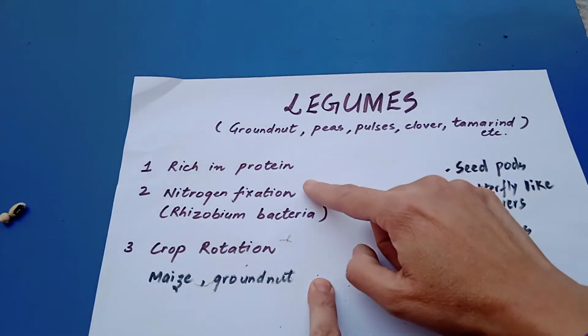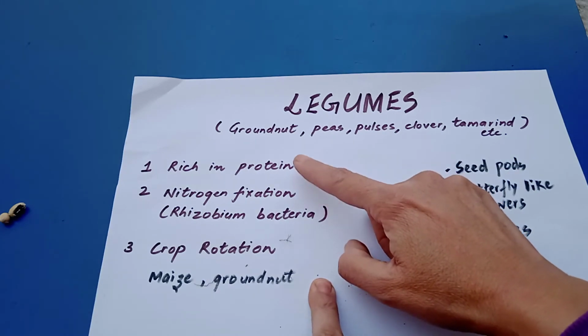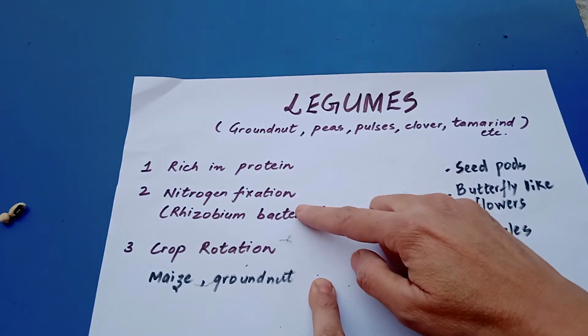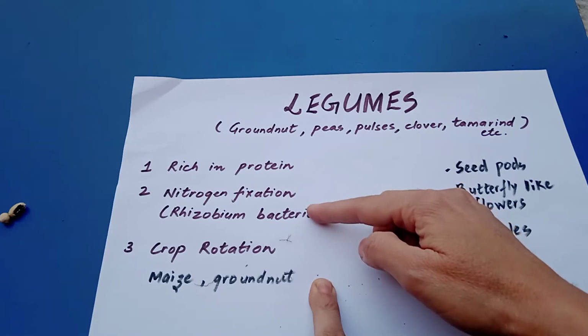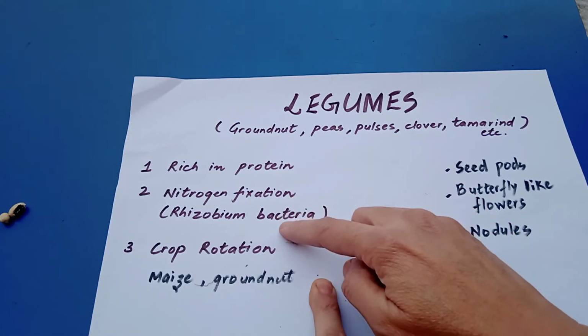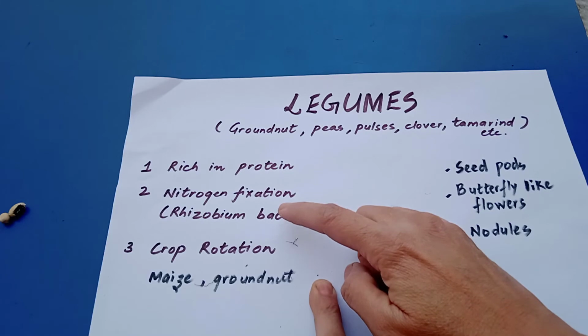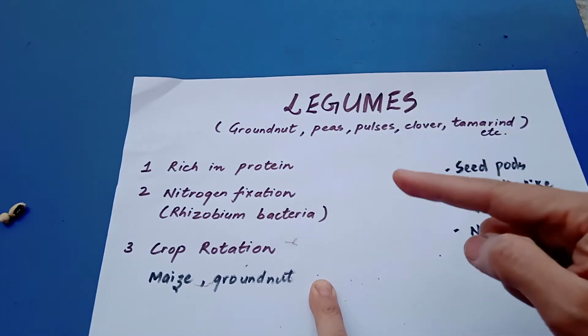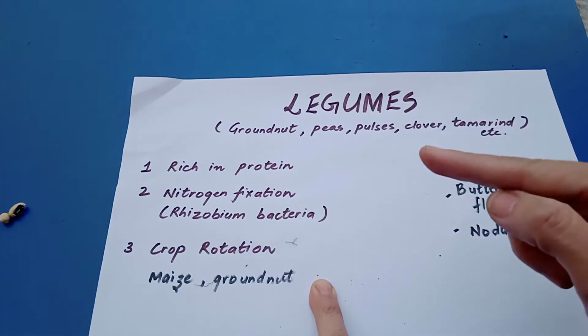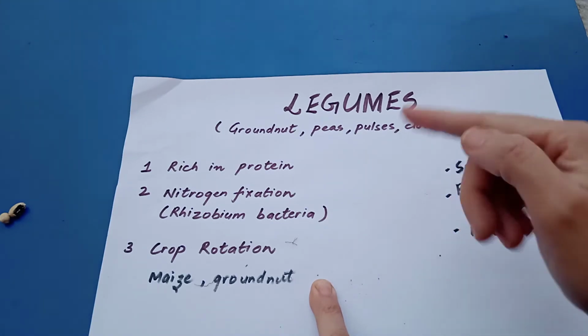So are you getting it? How does this protein come to our body? We have got the protein from the plants only. And how has the plant got it? The plant has got it with the help of rhizobium bacteria that has converted the atmospheric nitrogen into the compound that the plant could easily absorb.